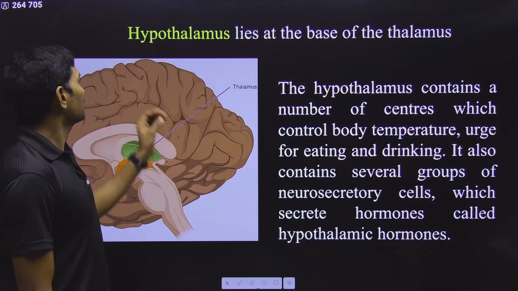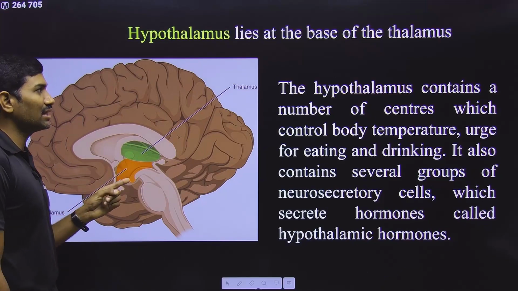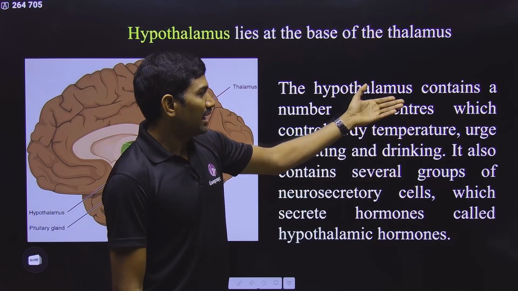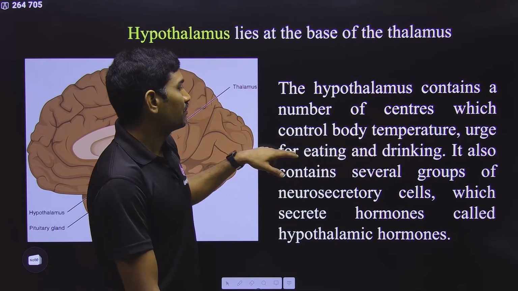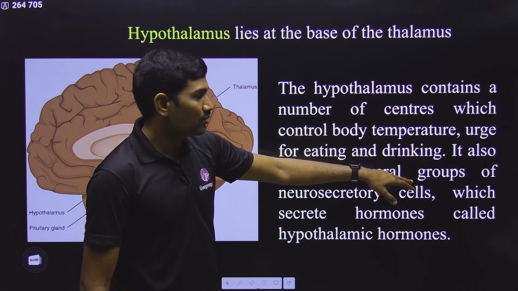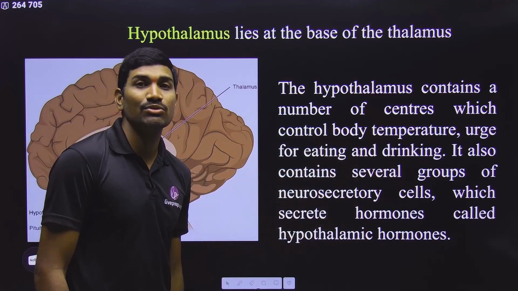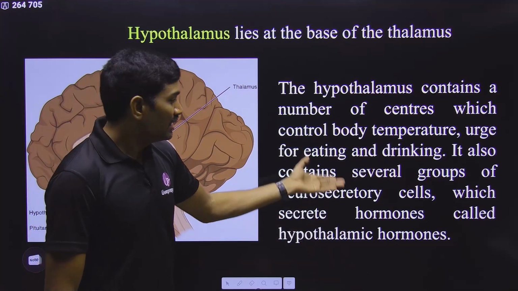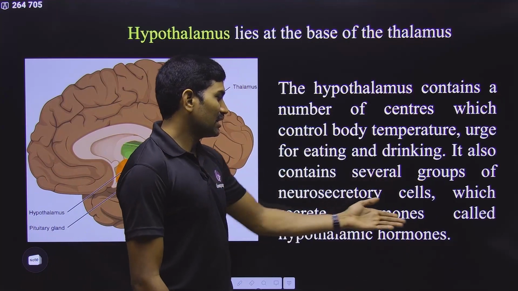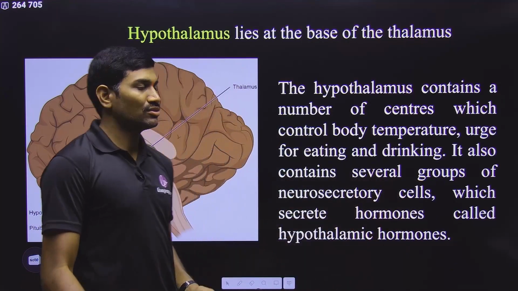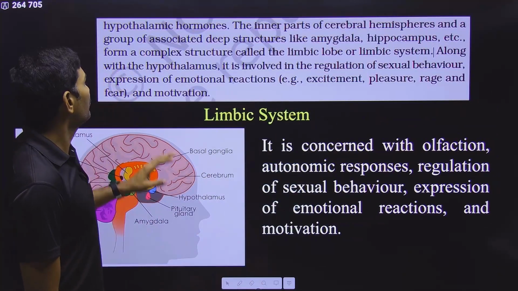Next one is the hypothalamus. Hypo means below the thalamus. So this is the thalamus, this is the hypothalamus, present below the thalamus. That's why it is called hypothalamus. And it has various controlling centers for the control of body temperature, and the urge for eating and drinking also. It also contains several groups of neurosecretory cells, and this information is related to chemical coordination, the endocrine system. They produce various types of hormones, which are called hypothalamic hormones. And this particular part we will talk about separately in a different chapter. These are the functions of the hypothalamus.